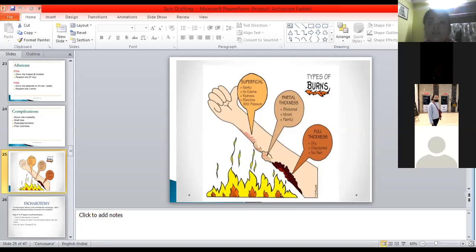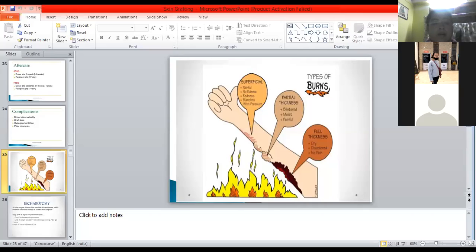In partial thickness burn, there will be blisters and a moist, wet area, and it will also be extremely painful. The full thickness burn will be extremely dry and discolored, and there will be no pain. Why no pain? Because the nerve endings are damaged, so no pain signals reach the brain, and the patient will not have any complaint of pain.